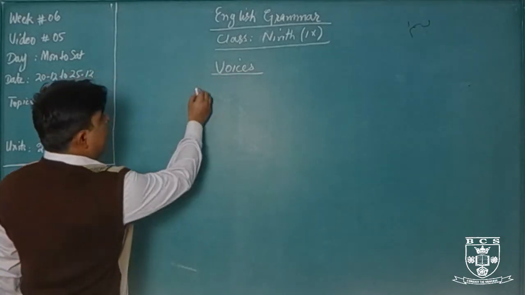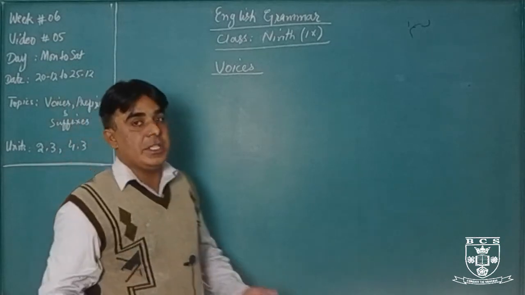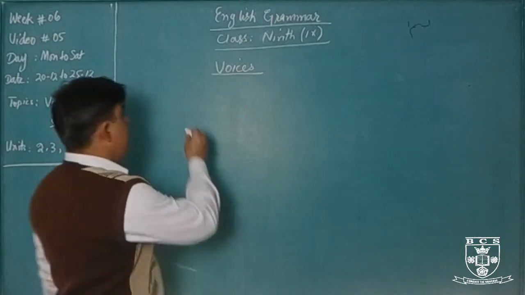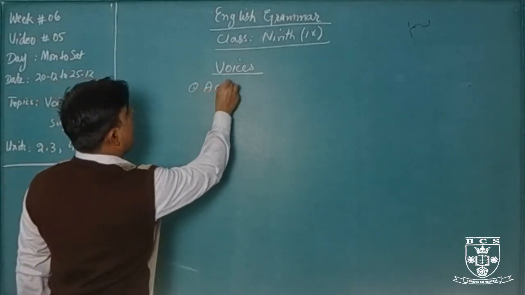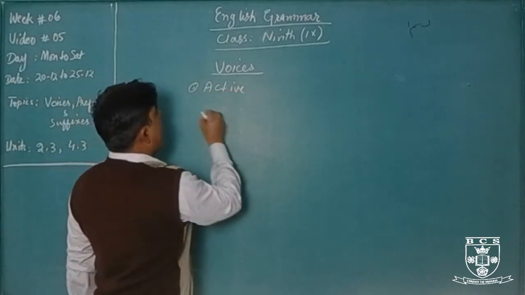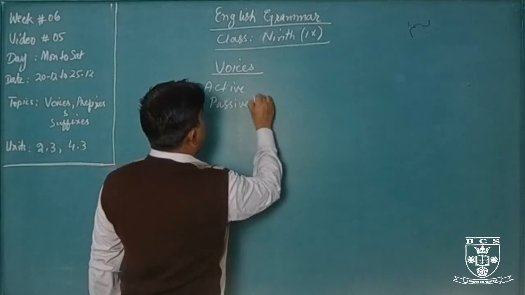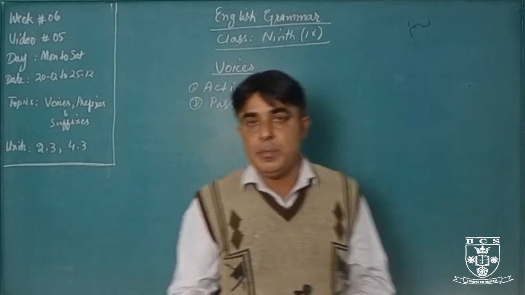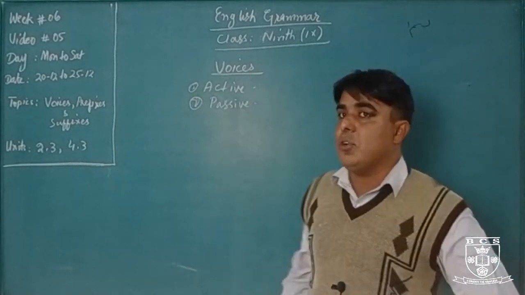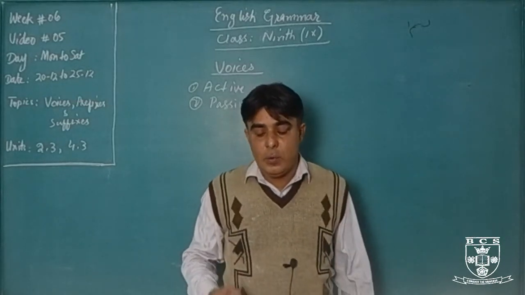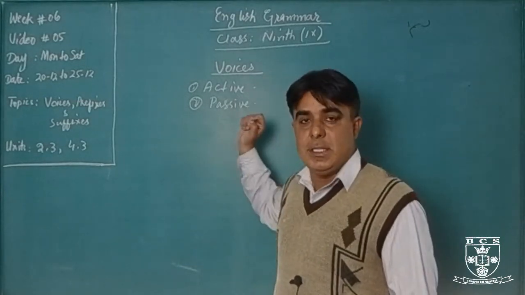So there are two types of voices, two types of actions, active and passive.